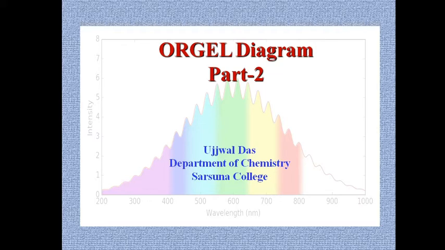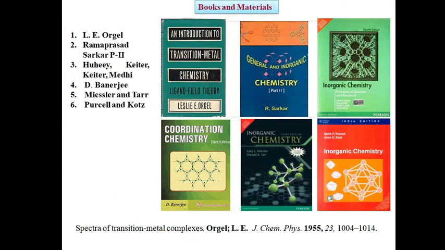Before I proceed with today's discussion, I would like to recommend a few books and journals on this topic, Orgel diagram, for your further reading. The first one is An Introduction to Transition Metal Chemistry: Ligand Field Theory by Leslie E. Orgel. It is written by Orgel himself. This is the mother book of Orgel diagram, and different spectral properties of transition metal complexes are discussed here.